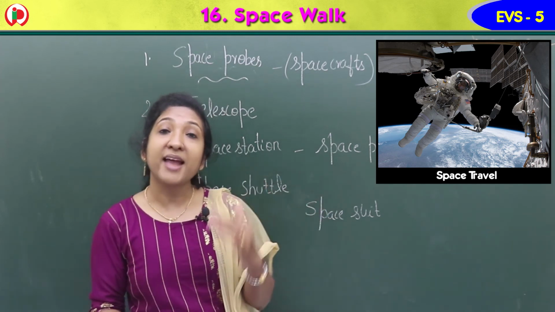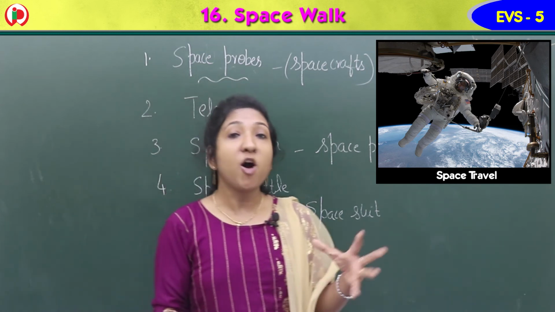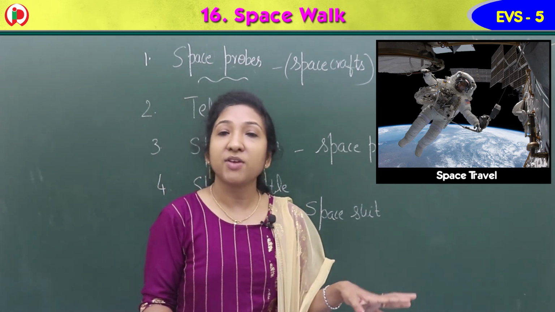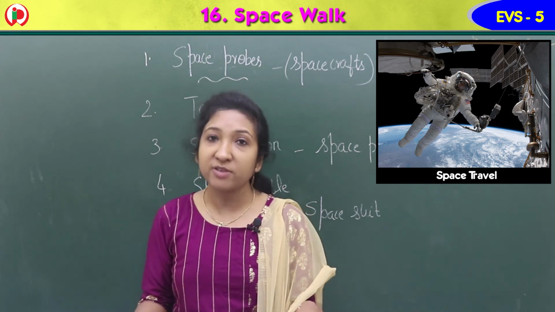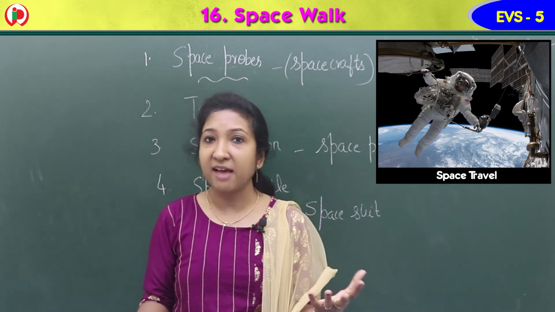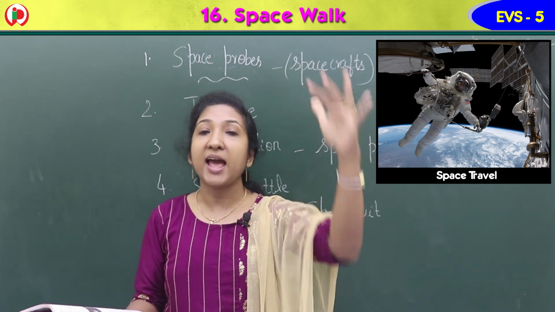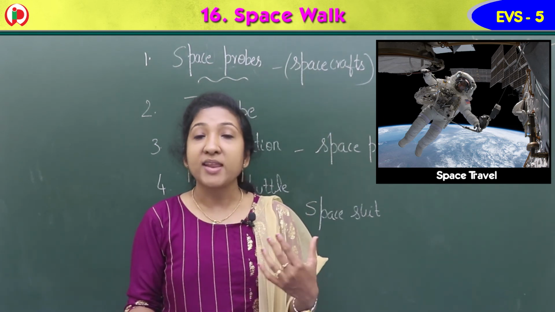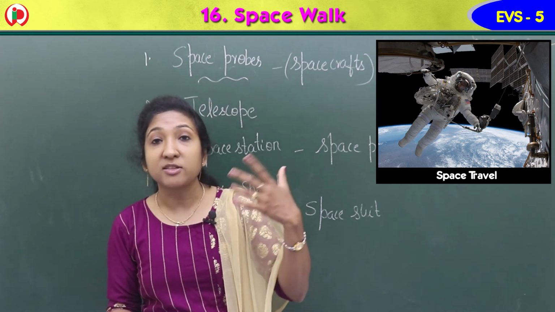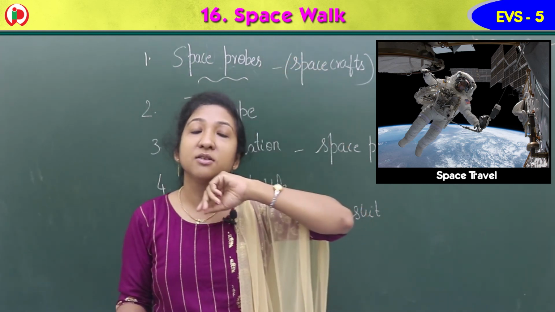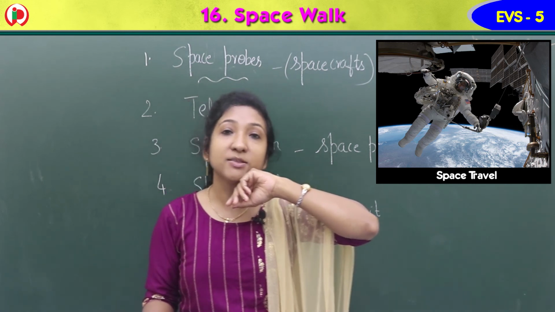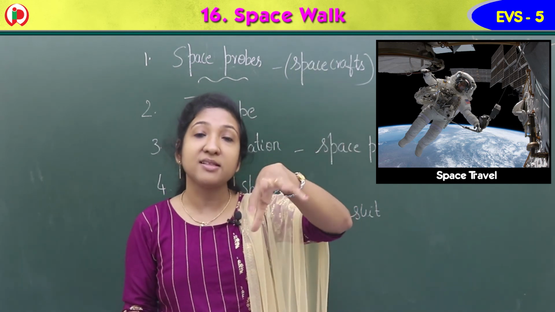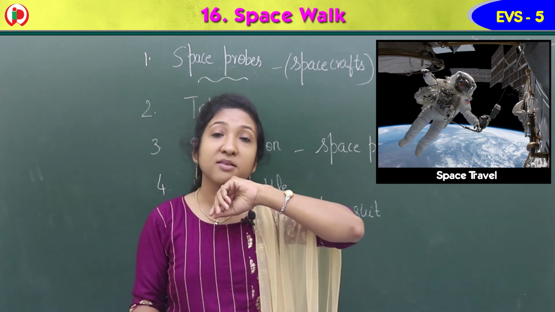So it is gravity that keeps all of us here on the earth. We are standing and walking on the earth only because of gravitational force. As we go higher and higher, there is no air and no gravity. So when astronauts go into space in the spacecraft and come outside the spacecraft and travel in space, what happens?